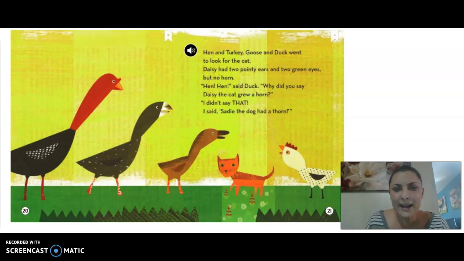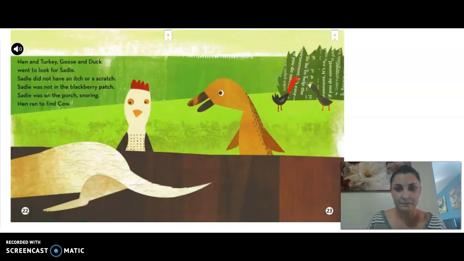Hen, Hen, said Duck. Why did you say Daisy the cat grew a horn? I didn't say that. I said Sadie the dog had a horn. Hen and turkey, goose and duck went to look for Sadie. Sadie did not have an itch or a scratch. Sadie was not in the blackberry patch. Sadie was on the porch snoring.